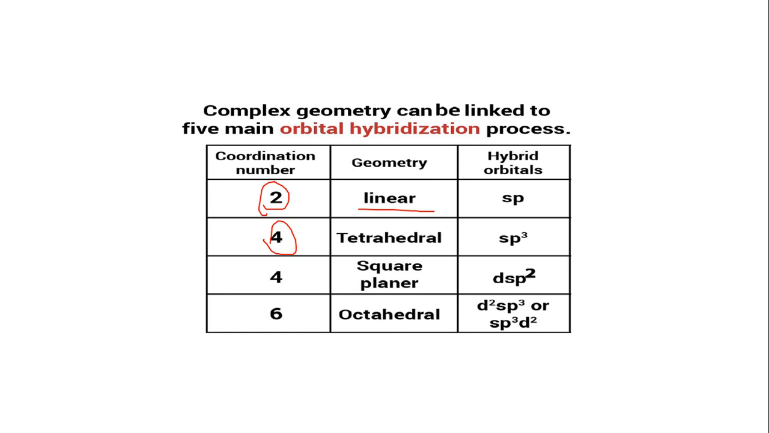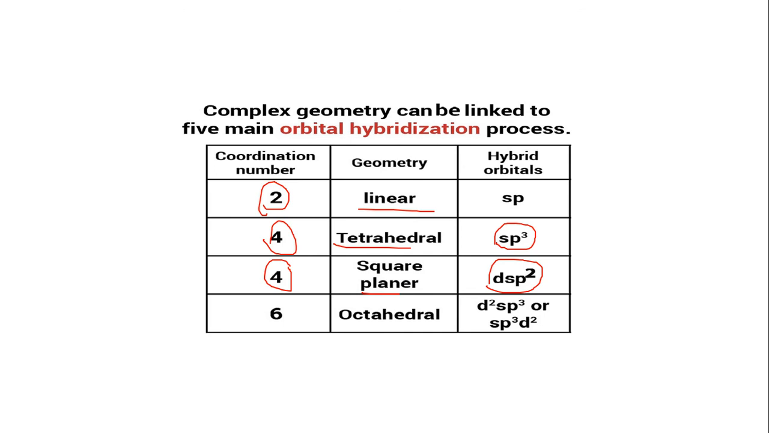For coordination number 4, there are two geometries which are possible. One is tetrahedral, the other one is square planar. So whenever you have tetrahedral geometry, the hybrid orbitals involved are sp3 orbitals. Whenever you have coordination number 4 and the geometry is square planar, you will have hybridization as dsp2.